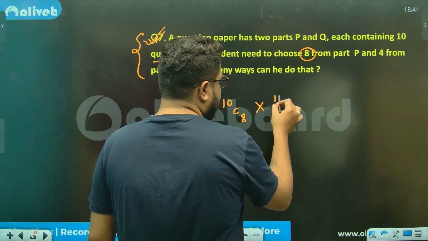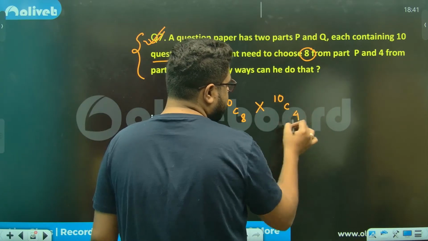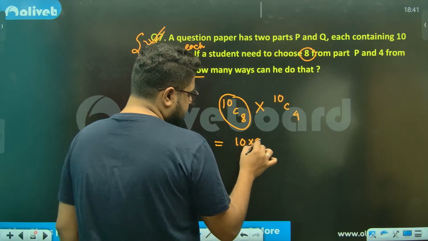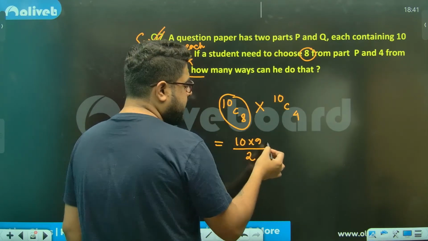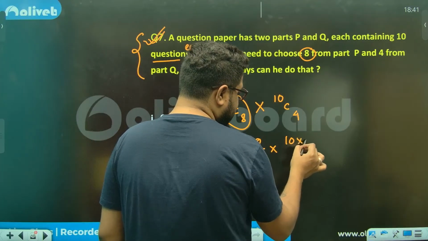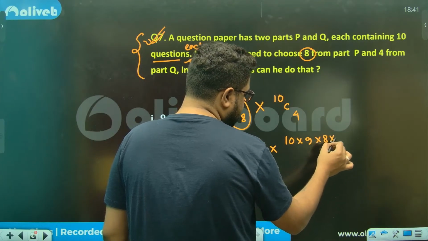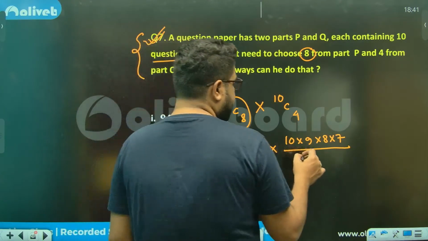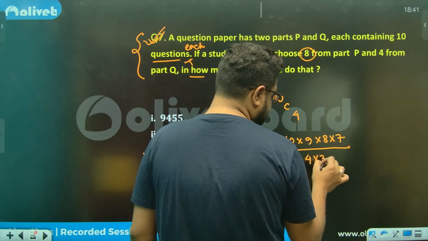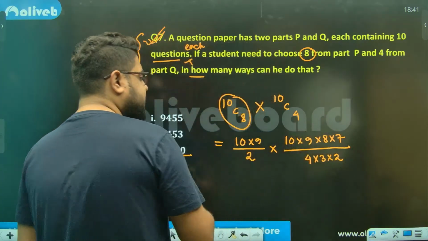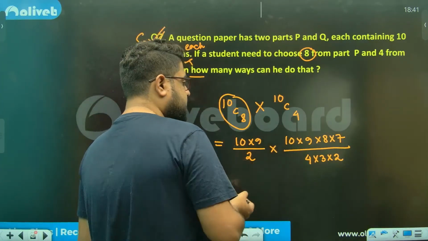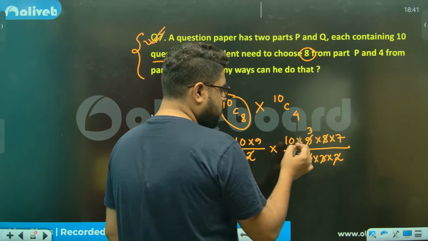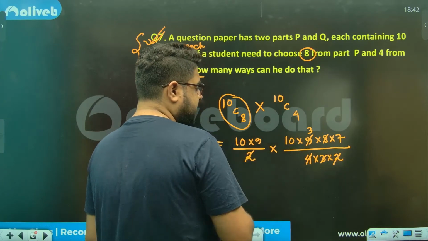Sir, the next one will be out of 10 from Q section needs to choose 4. So this is 10C4. So 10 into 9 divided by 2, into 10 into 9 into 8 into 7, and this will be 4 into 3 into 2. Correct? 6 factorial cancels. Now, 4 and 2, 8 gone, 3 and 3 gone.